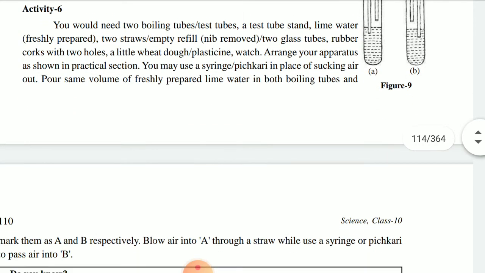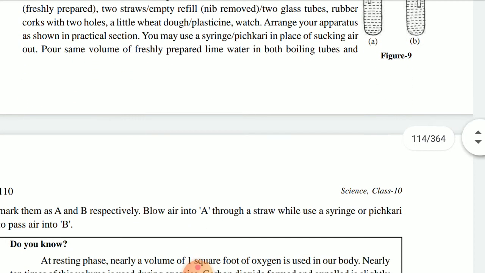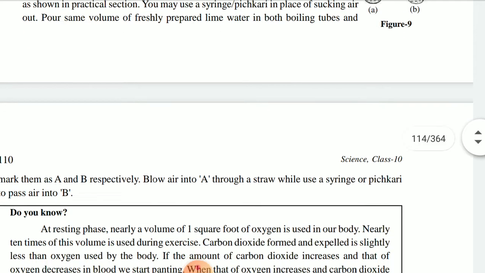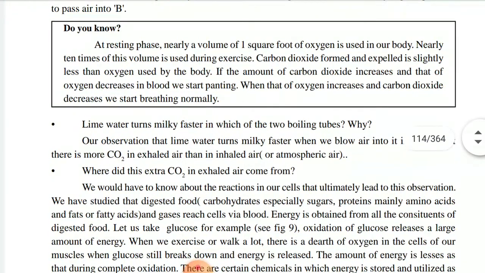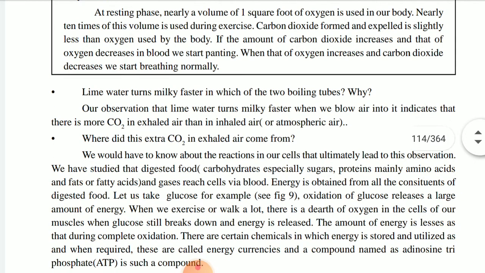use that one. So what happens children, in the meanwhile you have to use fresh lime water also. When you add the fresh lime water and when you blow, as you people know, lime water consists of calcium oxide, and when it reacts with carbon dioxide, it will form calcium carbonate. Okay children, and the solution which you have taken, that is the wheat solution, will turn milky.